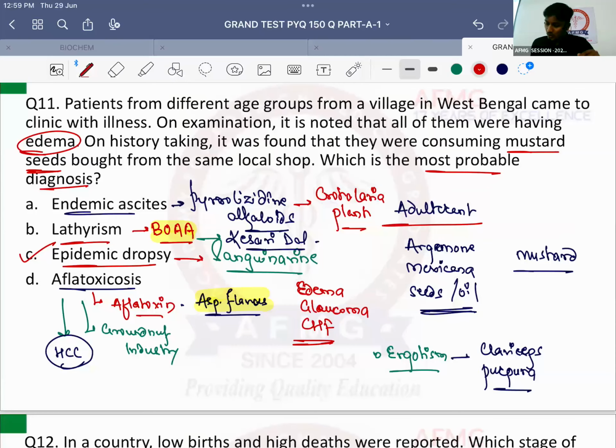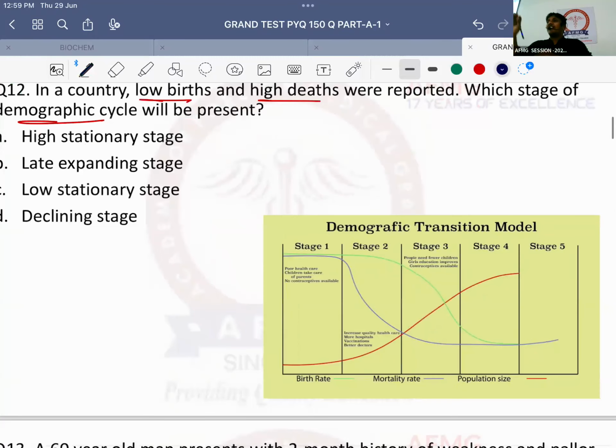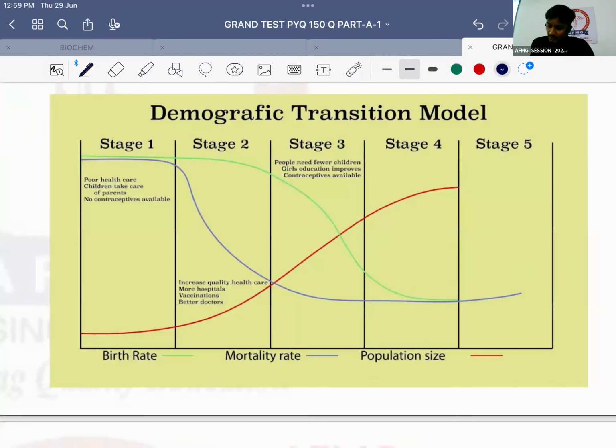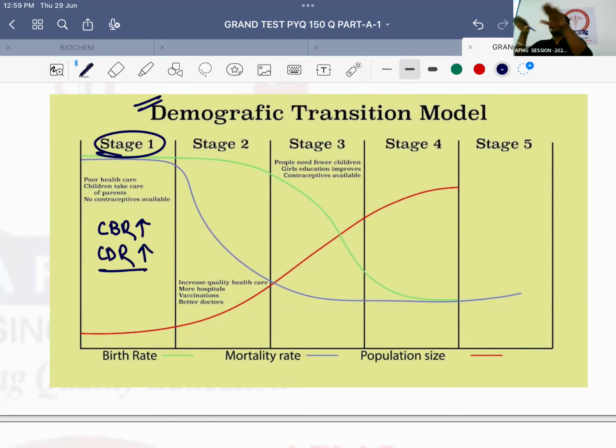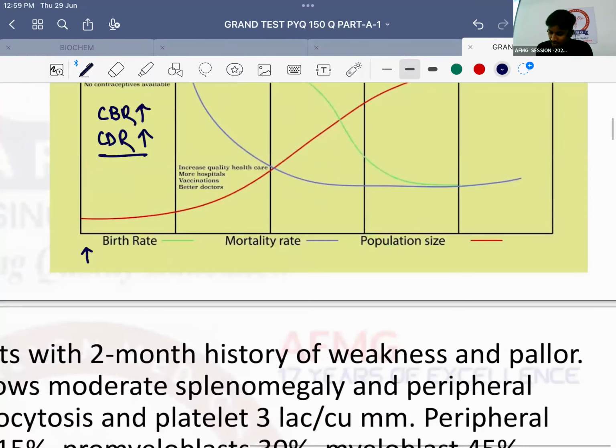Question number 12. In a country with low births and high deaths, which stage of demographic cycle will be present? There are 5 stages in the demographic cycle of a country or in the demographic transition model. Stage 1 में क्या होता है? सबसे पहले remember, इंडिया जब आजाद हुआ तब क्या होगा? When we got independence, what was our state? Crude birth rate was high and crude death rate was high. So definitely our population was stable. That means stationary. Therefore, stage 1 will be called as high stationary stage.